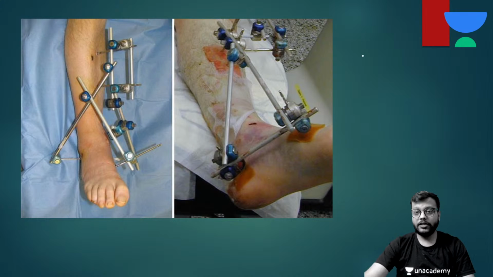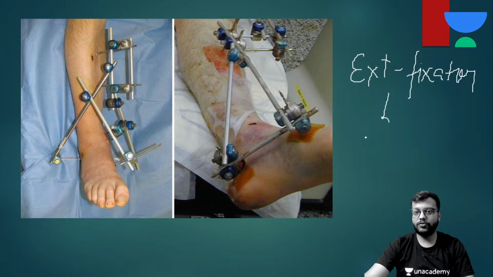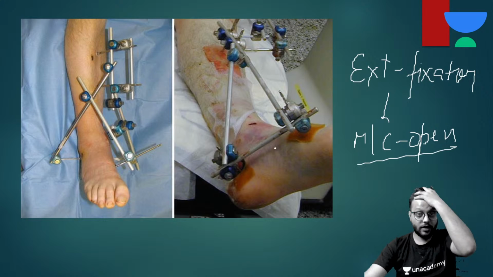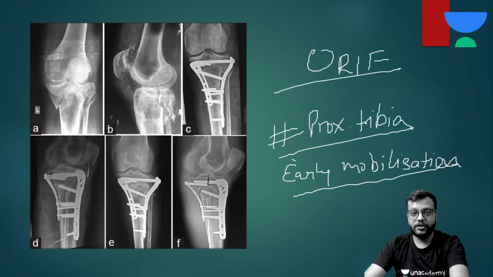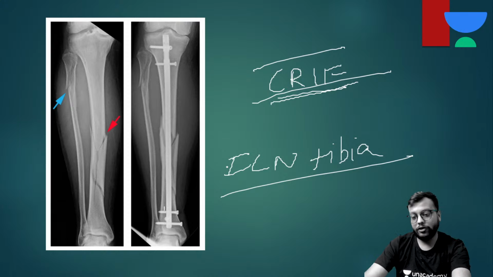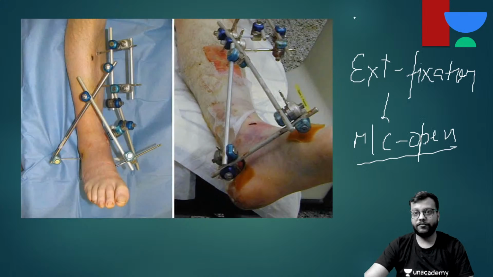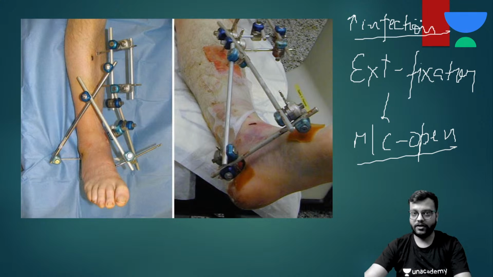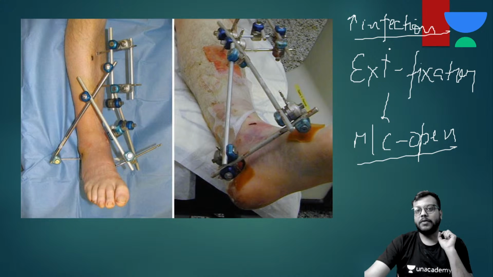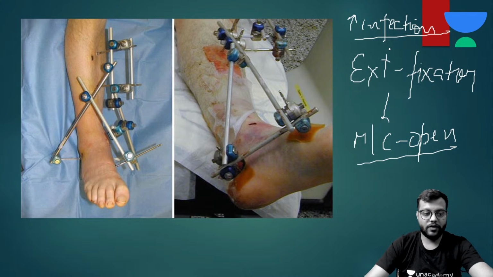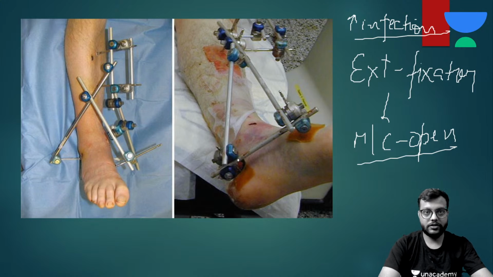See, and the other is external fixators that we apply. Basically they are most commonly used for open and compound wounds, because in those you cannot do internal fixation by plates and nail also. Why? Because it is open, there are high chances of infection, and mind you, if an orthopedic implant gets infected, any plate or nail or screw gets infected, until you take it back out, the infection will not subside. Okay, the infection will not subside.